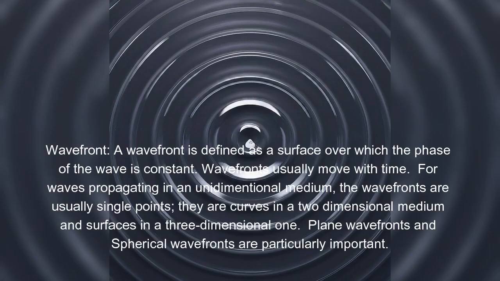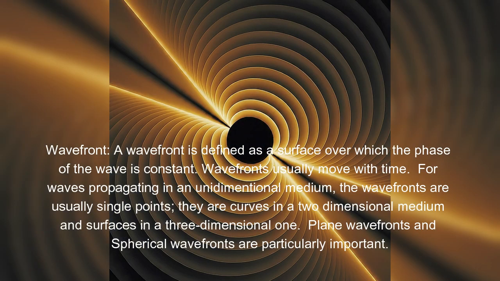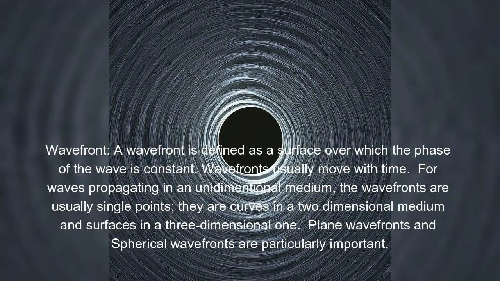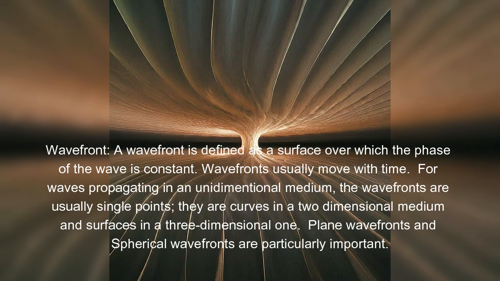Wavefront. A wavefront is defined as a surface over which the phase of the wave is constant. Wavefronts usually move with time. For waves propagating in a unidimensional medium, the wavefronts are usually single points. They are curves in a two-dimensional medium and surfaces in a three-dimensional one. Plane wavefronts and spherical wavefronts are particularly important.